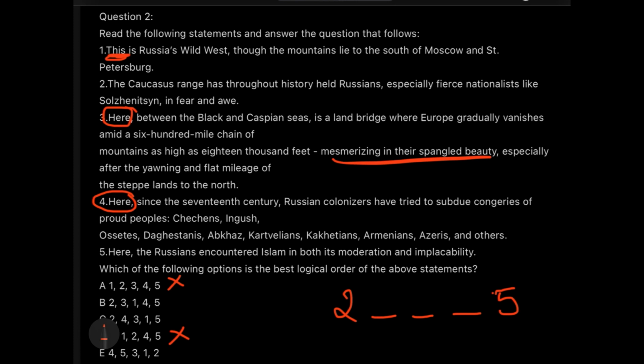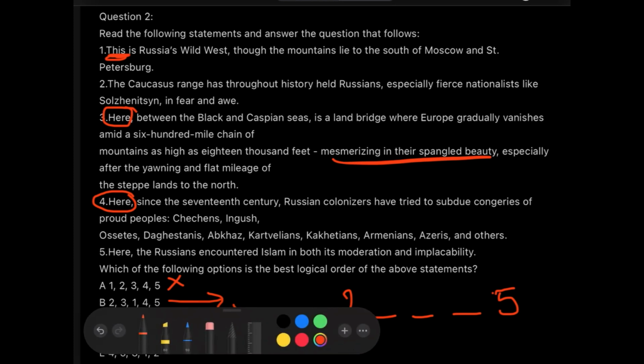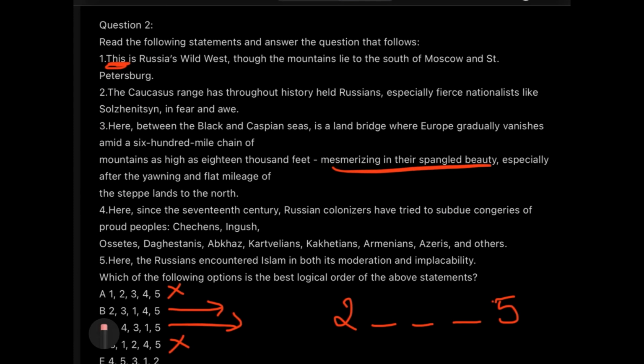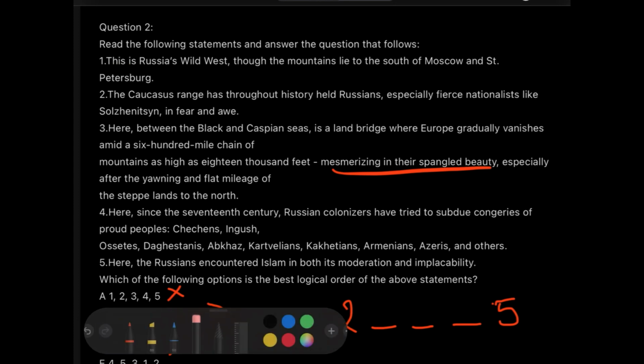Now this clearly states that we are left with only two options, B and C. Now you see B and C both start with a 2 and end with a 5. So now we have to use our logical connectivities to figure out how we can connect the first line, that is the Caucasus range, with the second line. Okay. So now I'll be just removing a few things from here because I want to connect it. All right. And then after that we'll start.